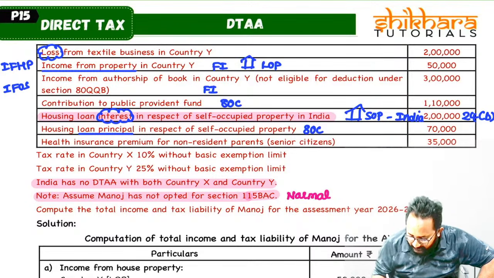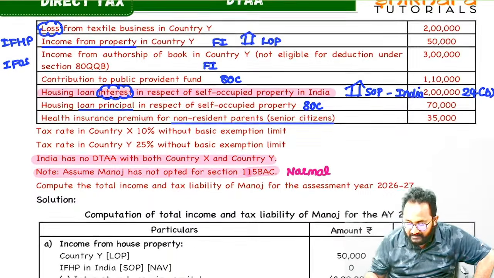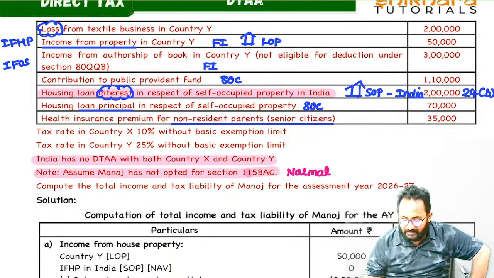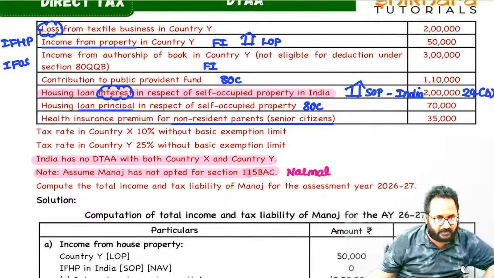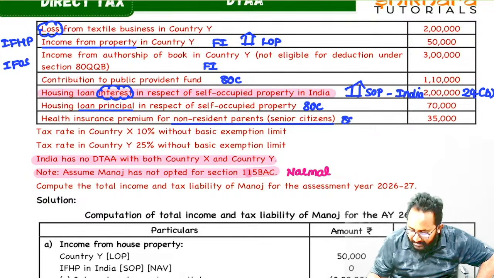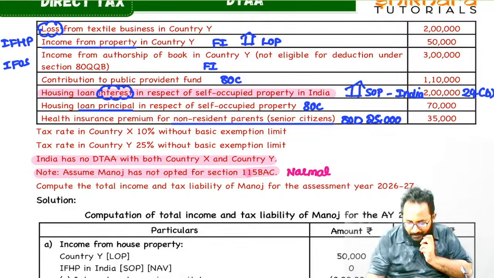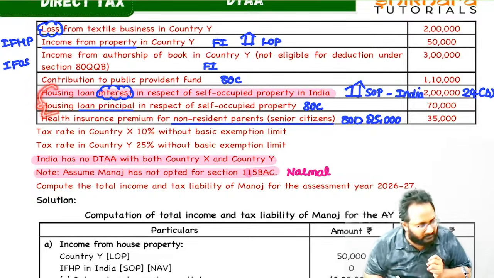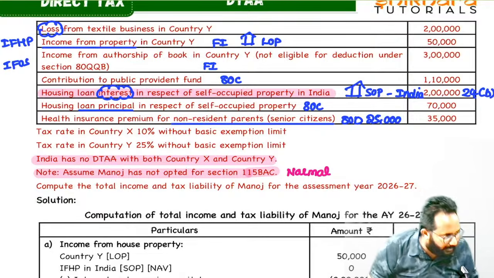Health insurance premium paid for the non-resident parents. Even though non-resident parents, senior citizens also, we are not going to give the 50,000, we are going to give the 80D, how much? 25,000. Indirect information: by using these points you have to understand we have one house in India that is self-occupied.